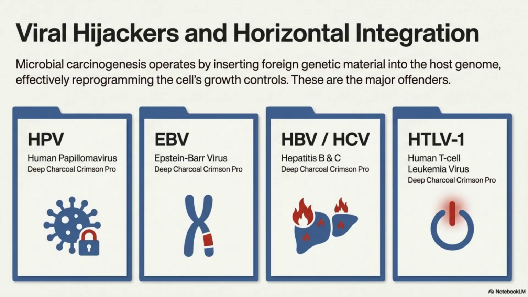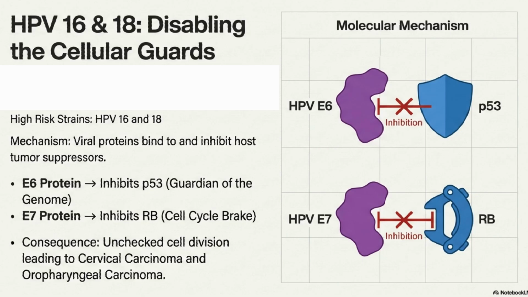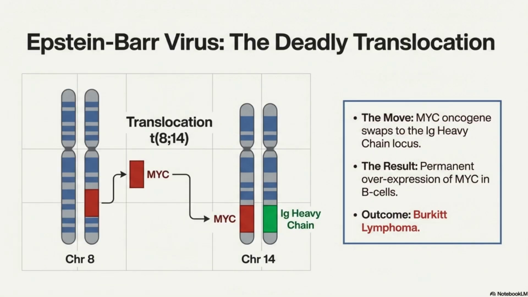Viral and microbial carcinogens. Following is the list of viruses that cause certain cancers and the mechanism through which they cause that cancer. HPV 16 and 18 cause cervical cancer and oropharyngeal cancer. E6 inhibits P53 and E7 inhibits RB gene. EBV virus. It causes Burkitt lymphoma. Translocation 8;14, that is translocation of MYC gene takes place.